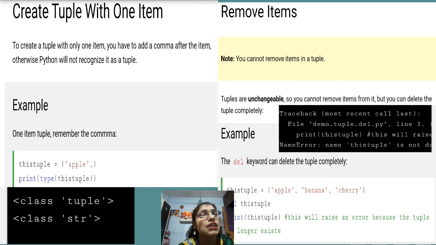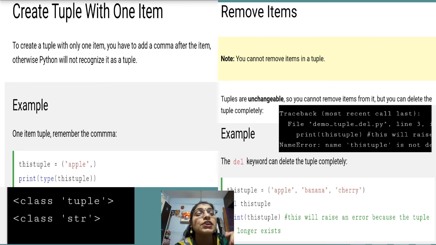Actually, tuples are again immutable, and this is the reason why we cannot remove any item. Just as a revision, in case of list we have used the del keyword. There are so many options, but just think about the del keyword. With the help of the del keyword we can simply delete the tuple. Okay, delete the list, similarly we can delete the tuple.